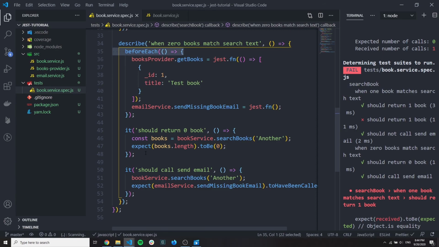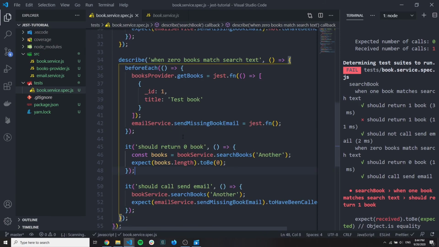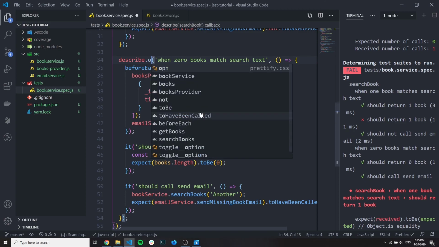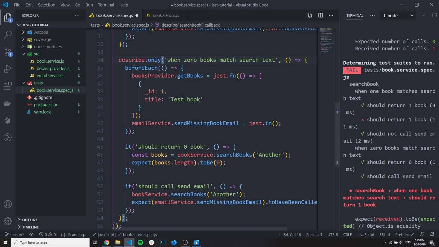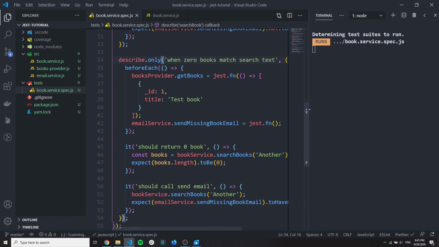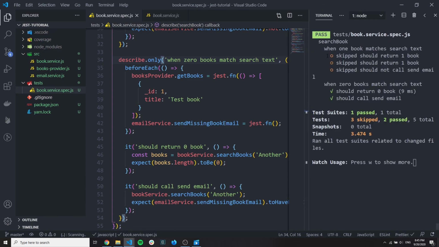Every test is independent. One of the rules I showed you before, test should be independent. Every test can be called only like a separate test. So you can also call the test separately by doing something like describe dot only, or we can even run only one test if you want. So it will show you that these 3 tests skipped and only this block with 0, which we put only, was executed.